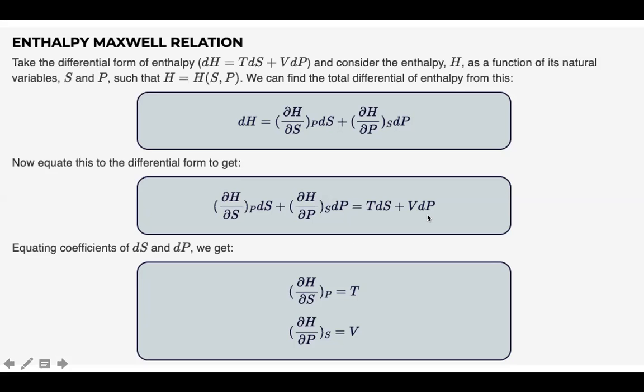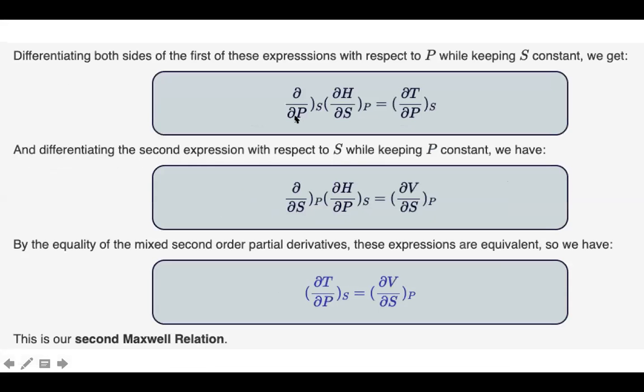So I replace this and then I get like this. And then I have two statements, ∂H/∂S is equal to T, ∂H/∂P is equal to V, which I can again differentiate partially as we did earlier. We follow the same thing. Then I get (∂T/∂P) at constant S is equal to (∂V/∂S) at constant P. So this is the second Maxwell's relation in terms of enthalpy.